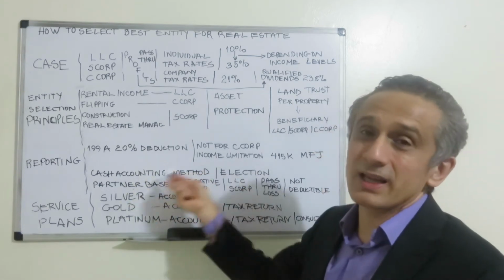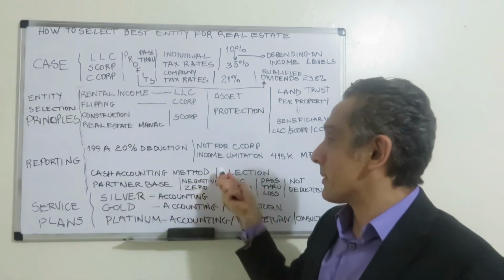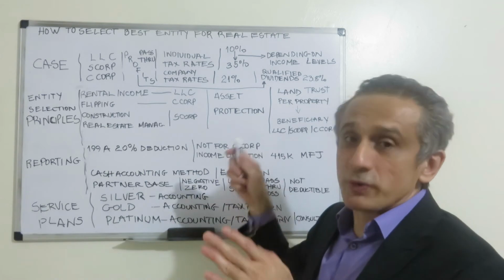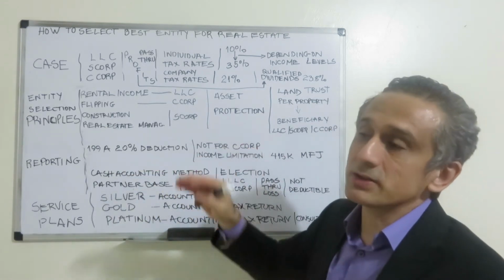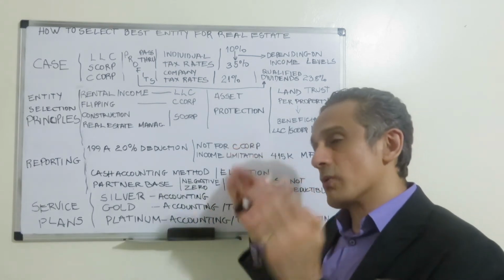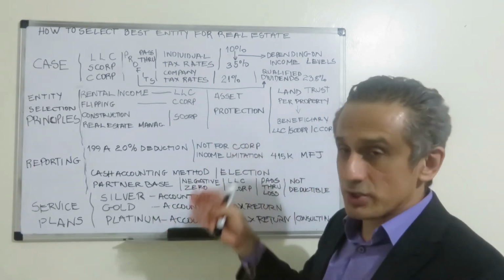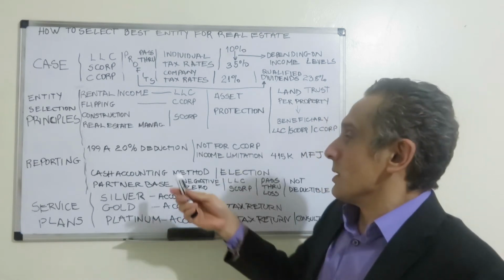But this has to be selected from the beginning. If you want to change, you will have to request a change from the IRS and explain why you want to change your method of accounting.